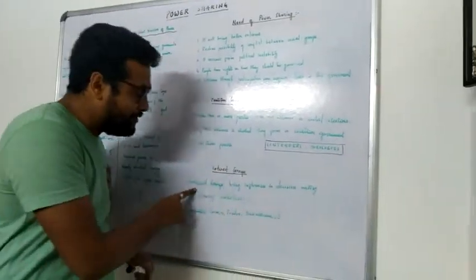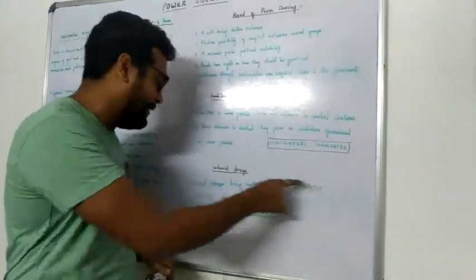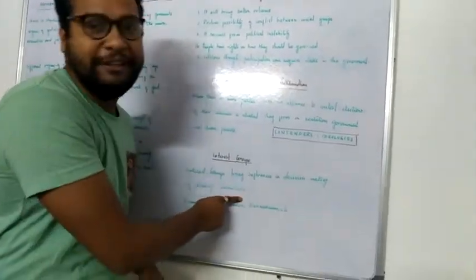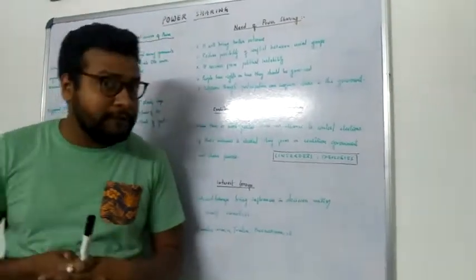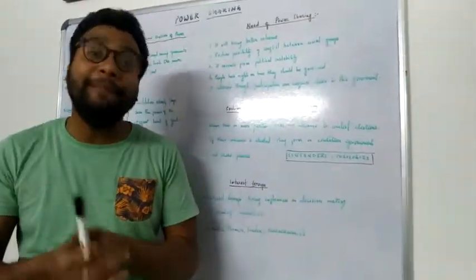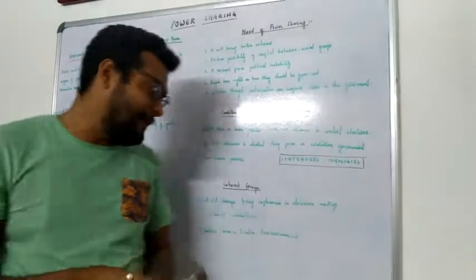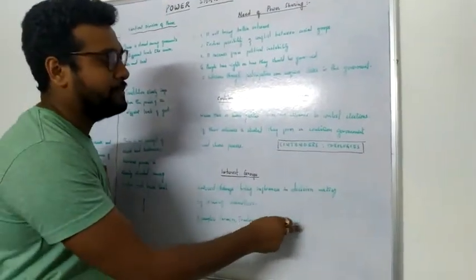So what is an interest group? Interest groups influence decision making by forming committees. It's again a margin for a common cause, for a common goal, like NBA, Narmada Bachao Andolan, and examples are farmers, traders, businessmen, etc.